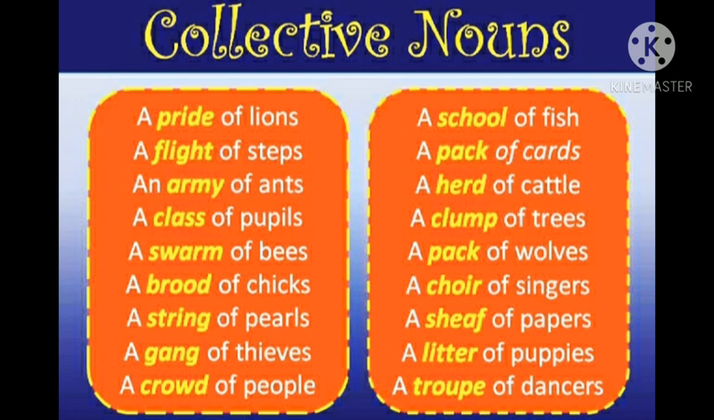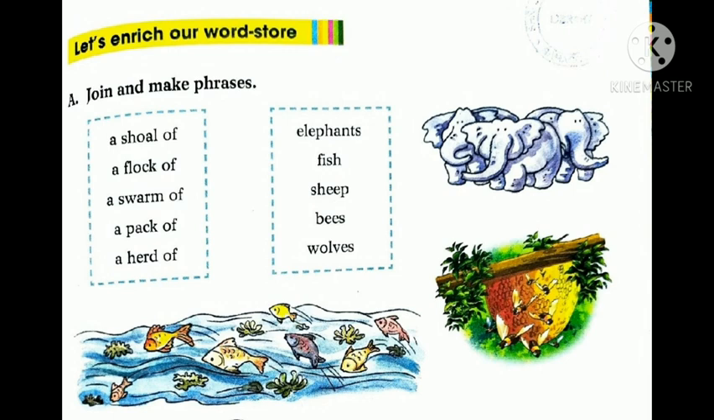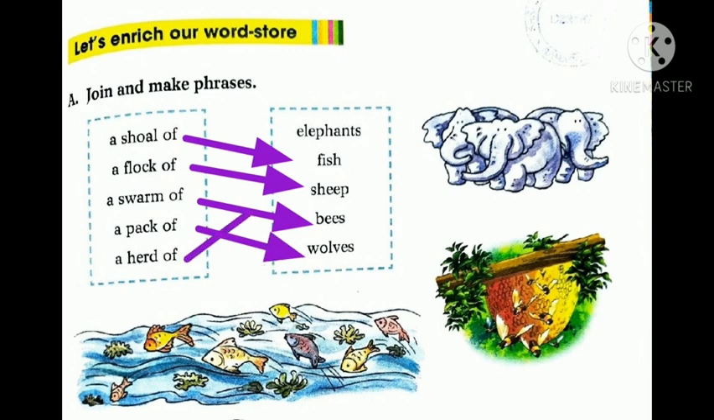Now let's do some practice exercises. Join and make phrases. A shoal of fish, a flock of sheep, a swarm of bees, a pack of wolves, a herd of elephants. In this way, we have finished this exercise.